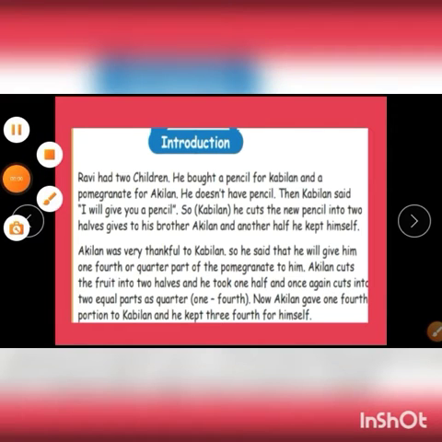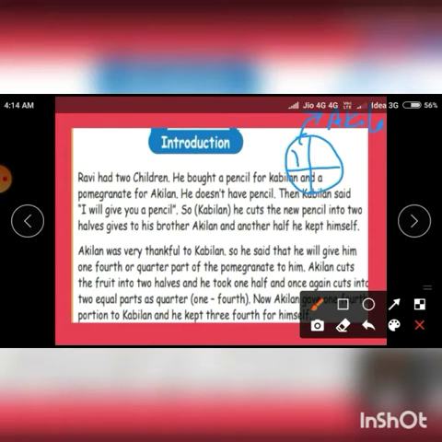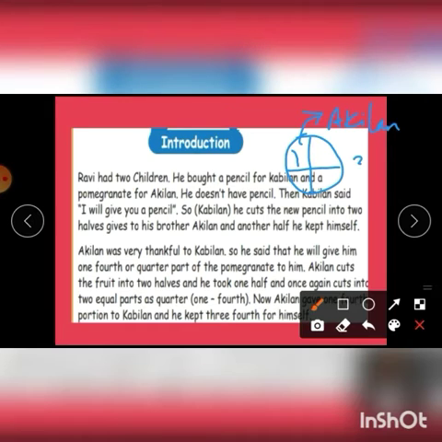So out of four equal parts in the pomegranate, one part is given to Kabilan and the remaining three parts are with Akilan.